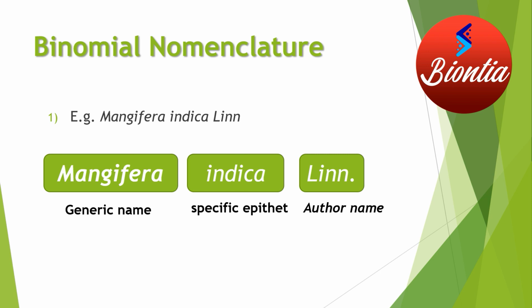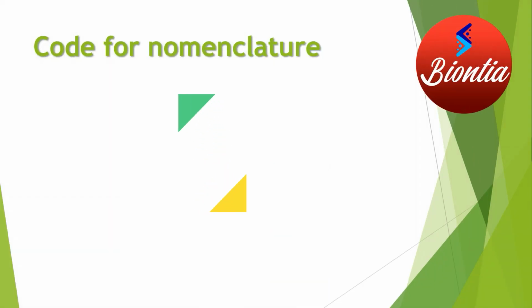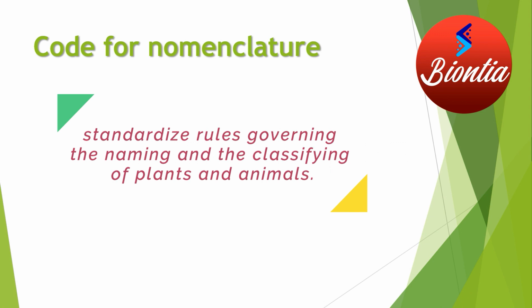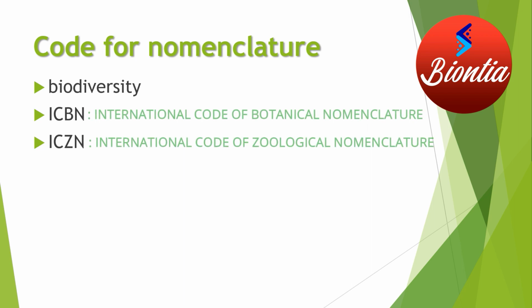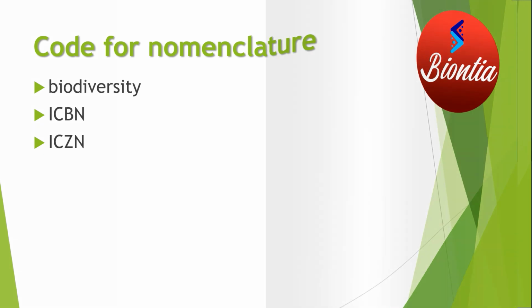Now, regarding nomenclature, there are certain codes. These are ICBN and ICZN, and you have to remember the full forms as well. Sometimes it is asked as ICBN and ICJN, that is, International Code of Botanical Nomenclature and International Code of Geological Nomenclature. One more term given here is biodiversity. As the name suggests, biodiversity means biological diversity in a given area, that is the total number of species. You have to count the number of species, not the population. So the total number of species in a given area: the more the species, the more the biodiversity.